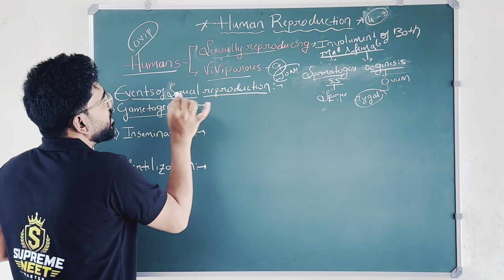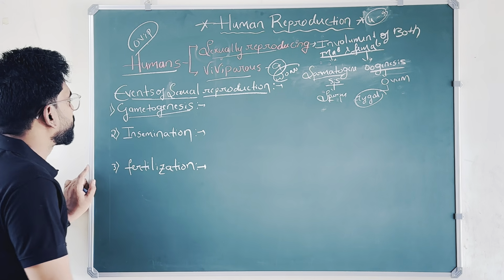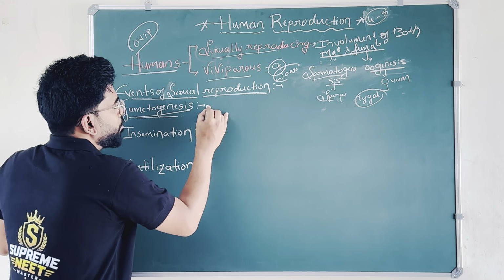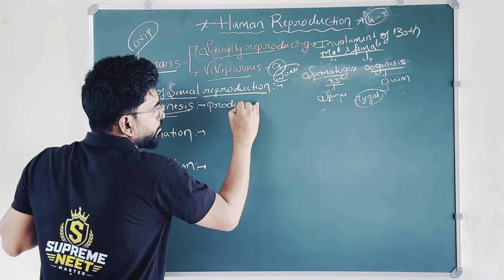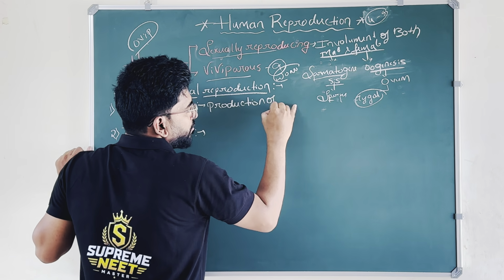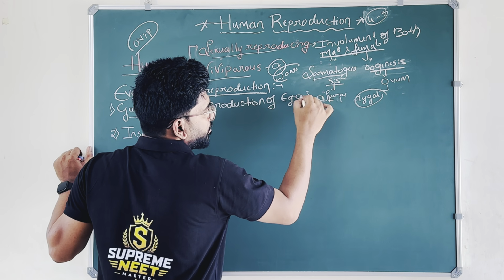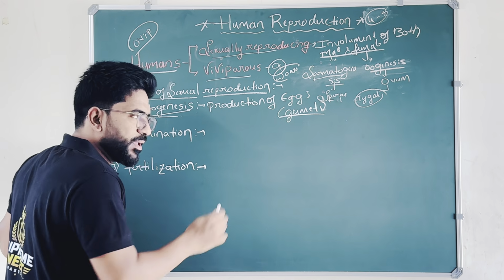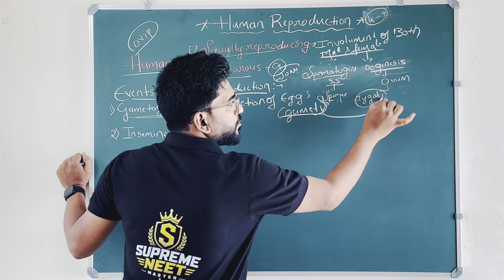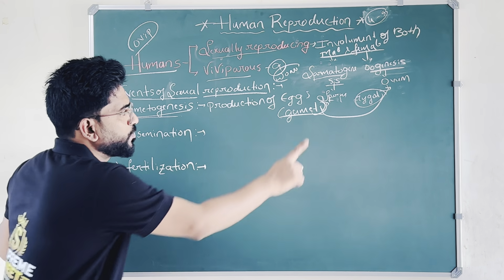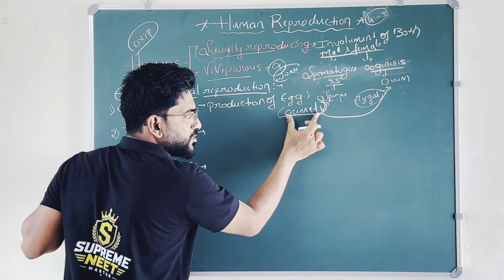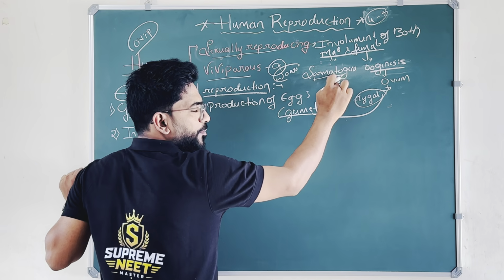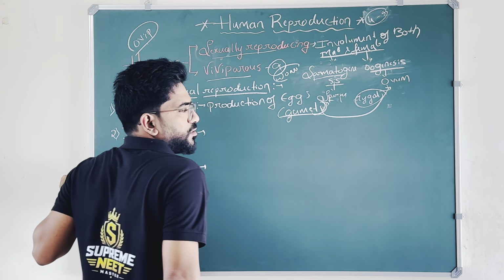Next, what are the events of sexual reproduction? Gametogenesis, as we discussed here, means production of gametes, both in male and female. Those are sperm and ovum. Through spermatogenesis and oogenesis, the production of gametes is called gametogenesis. Sperm is produced through spermatogenesis, and ovum is produced through oogenesis.